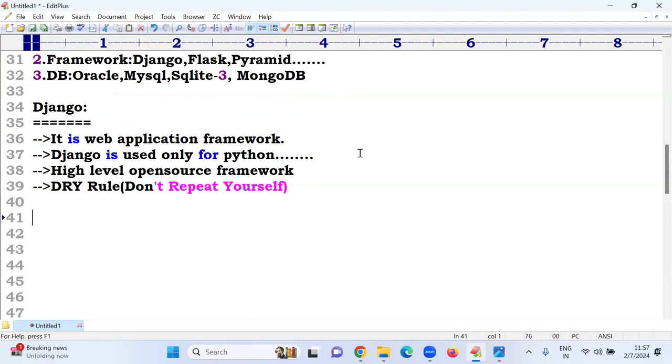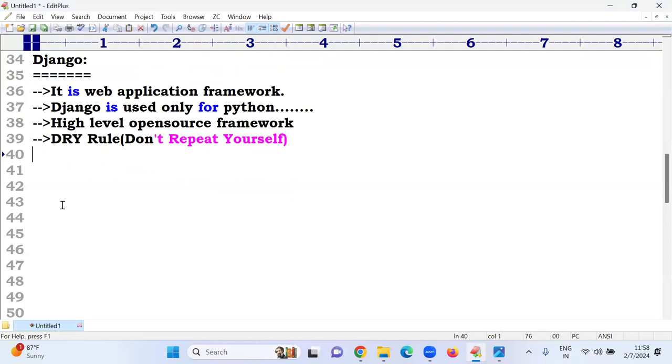Because a project can contain multiple applications. Suppose today, sir, I implemented one project for ICICI Bank by using Django. So first of all, what is a project? What is an application? Both are the same? Application and project, same or not same? No. I will give clarity. What is a project? What is an application? A project can contain multiple applications. Suppose tomorrow I completed the project for ICICI Bank and I hand it over.